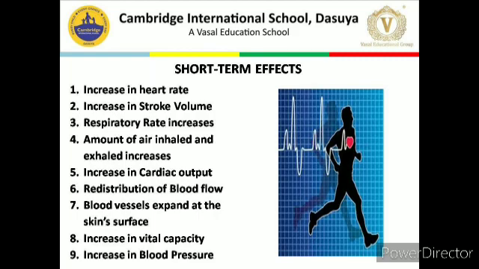Second is increase in stroke volume. Stroke volume is the amount of blood ejected per beat from the left ventricle. As the intensity of exercise goes up, so does the stroke volume. Generally, the stroke volume of an individual at rest is 50 to 70 milliliters per beat.